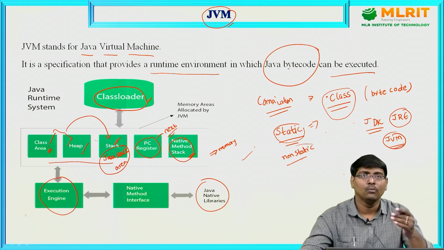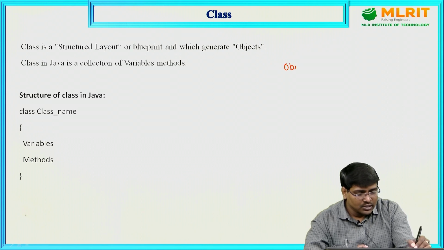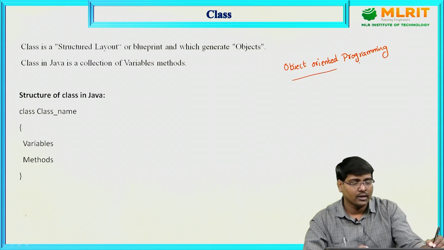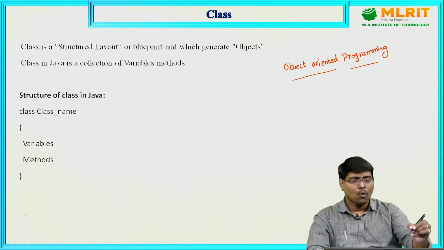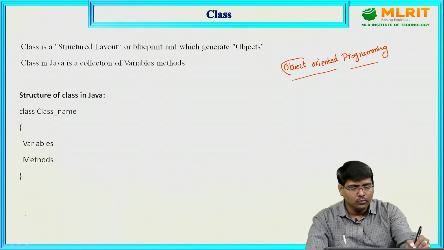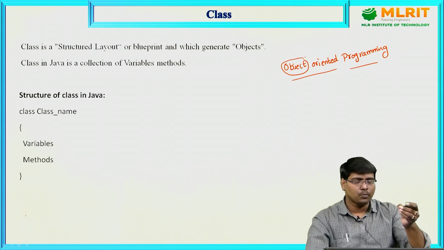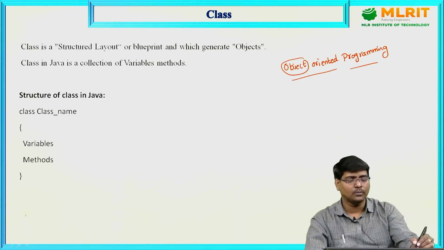Okay, now move to the next point. Java is a complete object-oriented programming language. What is meant by object-oriented? Every concept of programming is declared in terms of objects.